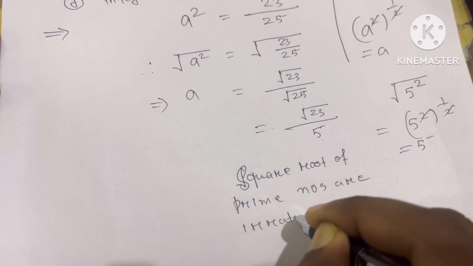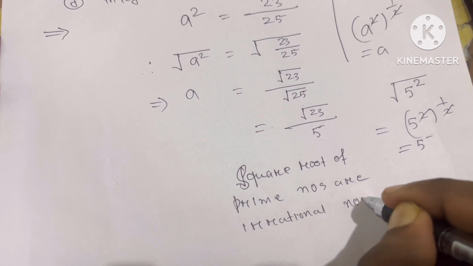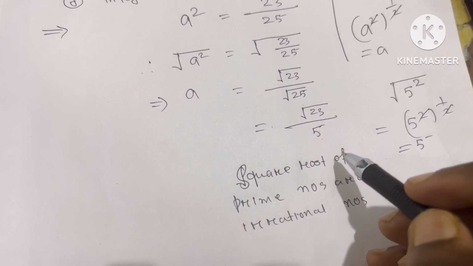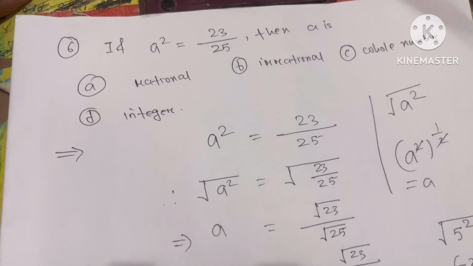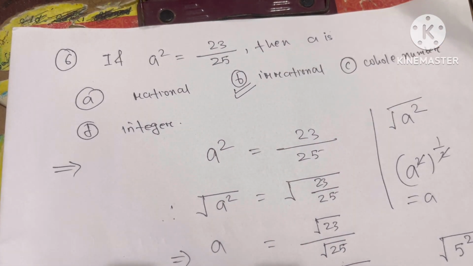Yes or no? Square root of prime numbers are irrational numbers. So root 23 by 5, an irrational number divided by a rational number, is always irrational. So option B is correct: the value of a will be irrational.